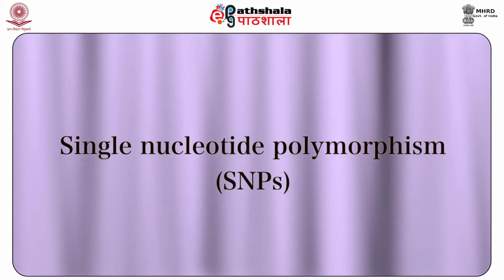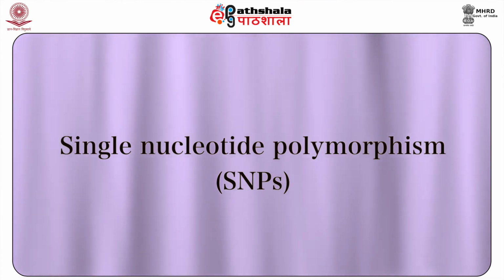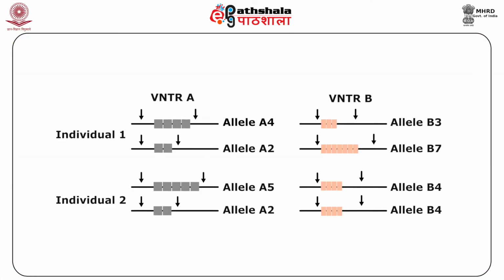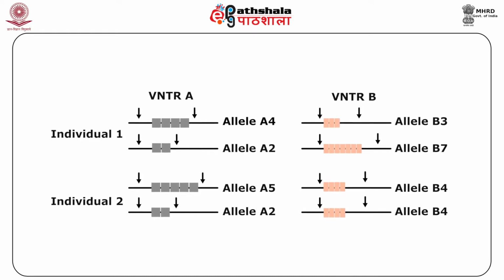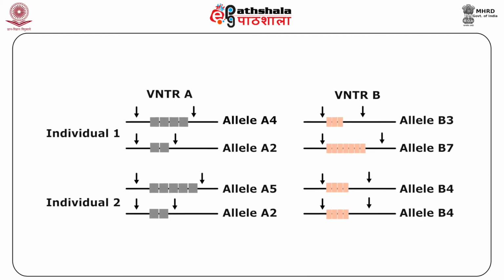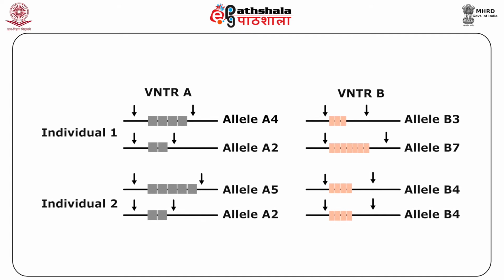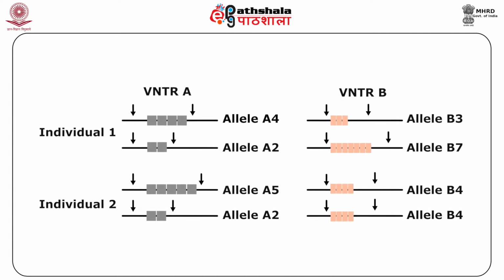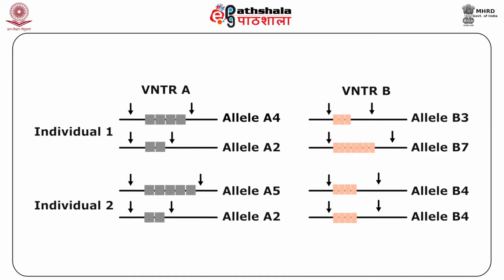Next technique is single nucleotide polymorphism, in short SNP analysis. One of the most common genetic variations observed among people is single nucleotide polymorphism, or SNP. Difference in a single nucleotide is represented by single nucleotide polymorphism.